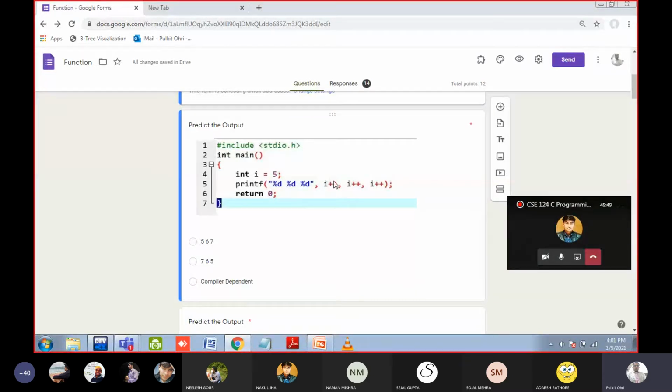But yes, the answer can be 765 also. It depends on the operating system. It depends on the compiler. Either this postfix operation can be evaluated from left to right or from right to left. If evaluated from left to right, then the answer is 567. If from right to left, then the answer is 765. So just remember one thing, that sometimes for the postfix operation, the answer depends on the compiler. There is no one answer. So the answer is compiler dependent, and this can be a random guess, because this is a difficult question.